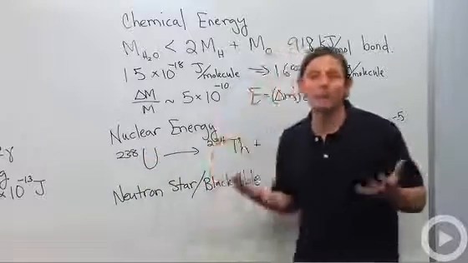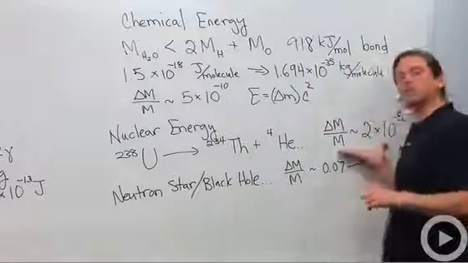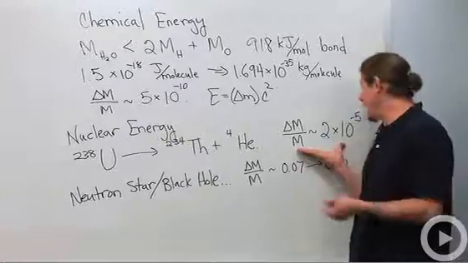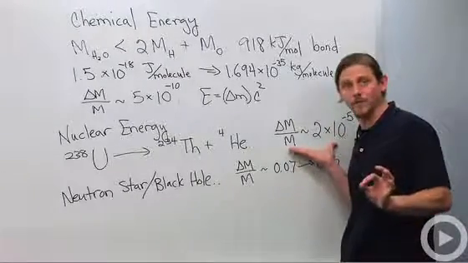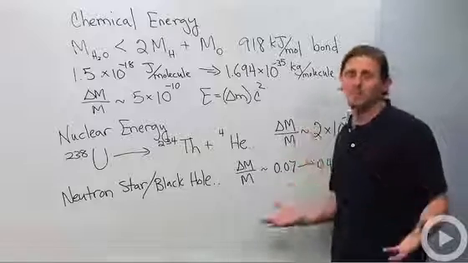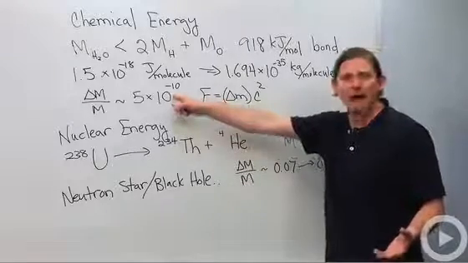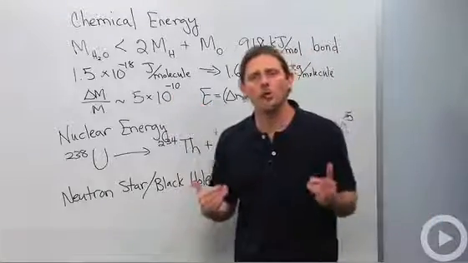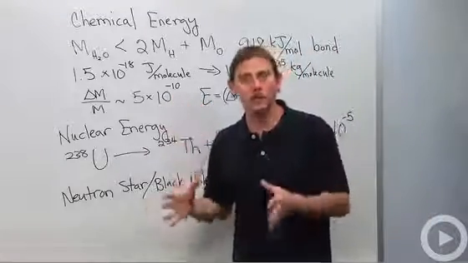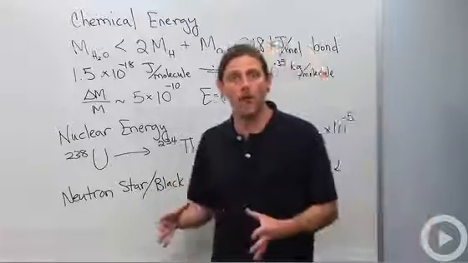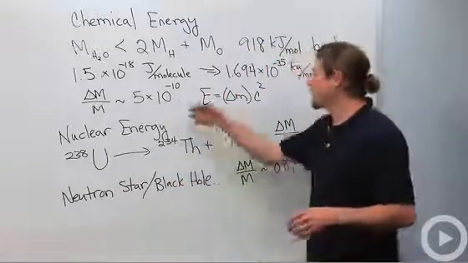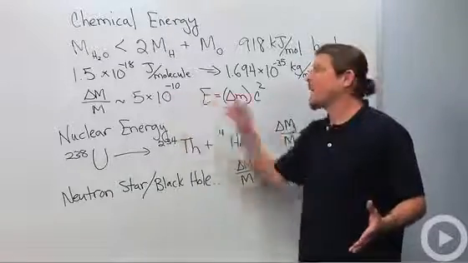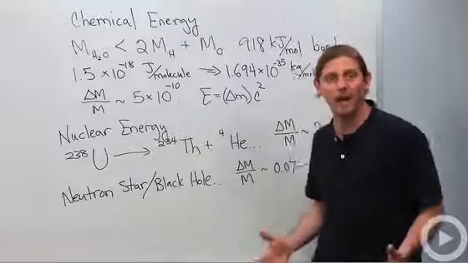Well, again, it's not by a lot, but the change in mass over the mass, the relative mass, turns out to be about 2 times 10 to the minus 5. It's still small, but it's 5 orders of magnitude bigger than the chemical energy release. So that's one way that you can understand nuclear reactions releasing so much more energy than chemical reactions, because the fraction of the mass that's released as energy is 100,000 times greater.